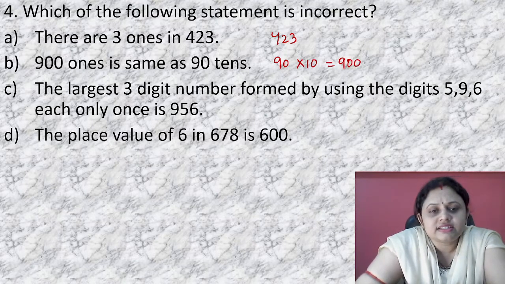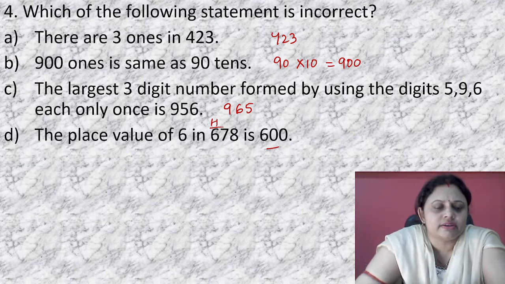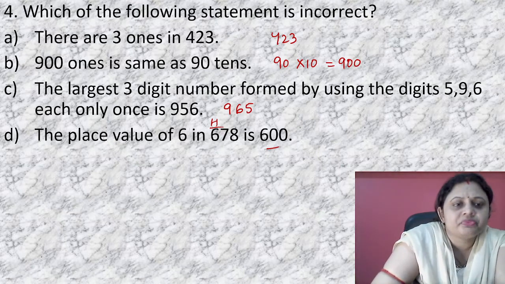The largest 3-digit number that can be formed using the digits 9, 5, 6, each only once is 956. No, it is 965. The place value of 6 in 678 is 600. Yes, it is present in the 100s place, so 6 is 600. So there are 3 ones in 420. Let me correct this question.